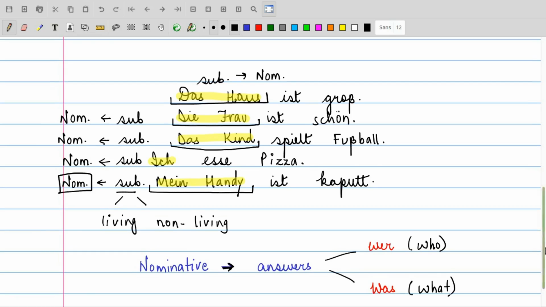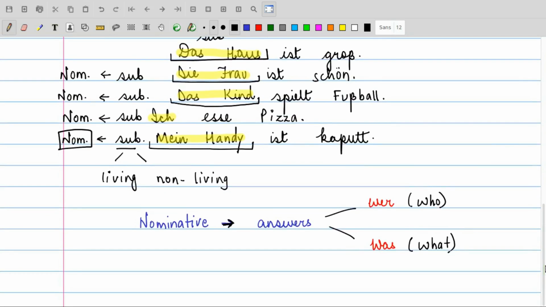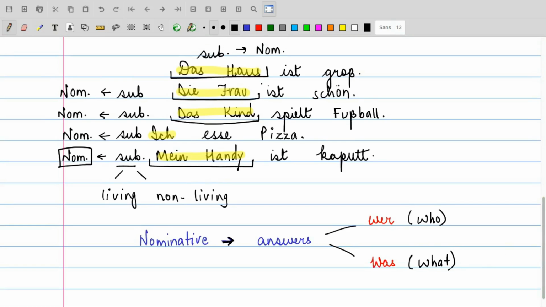Okay. Now, there is another way of remembering it. Nominative in the sentence will always answer two types of questions: wer und was. Wer is who and was is what. For example, das Haus ist groß.